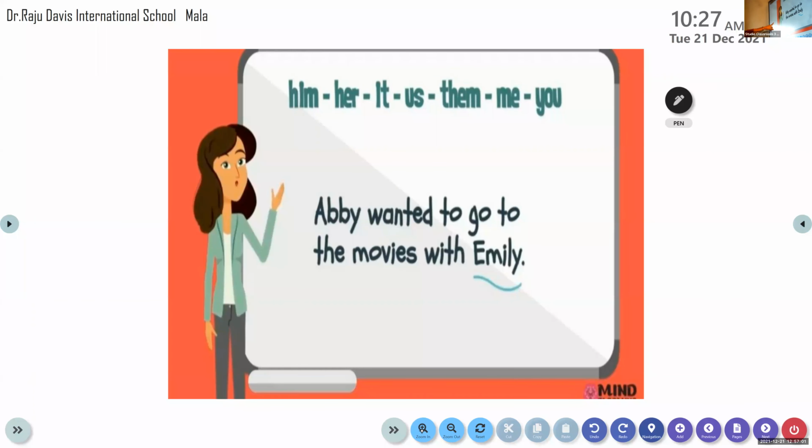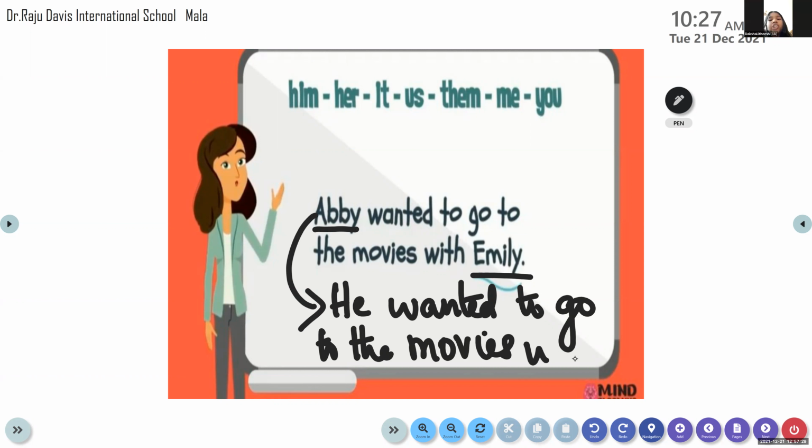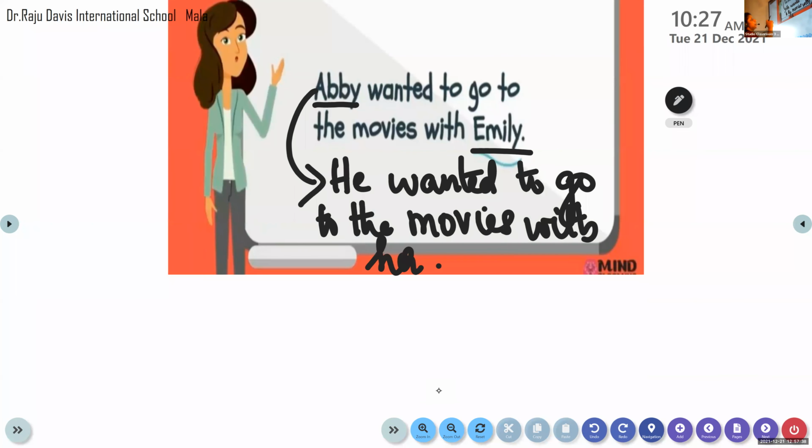Abby wanted to go to the movies with Emily. Abby is the name of a boy. He wanted to go to the movies with Emily. Emily is a girl. So for Abby, what do we do with it? It should be replaced with he. He wanted to go to the movies with... not she, her. With her. Is that clear? Emily is a girl, so it is her. Have you all understood? Yes.